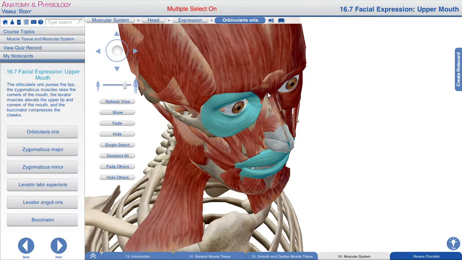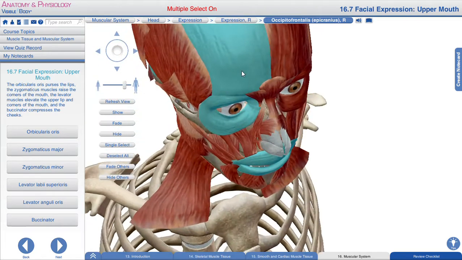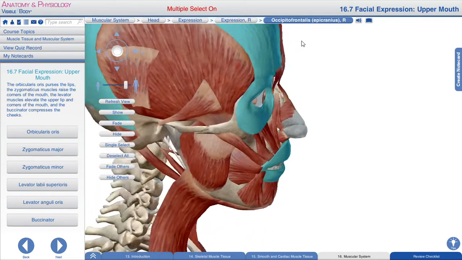Then we have occipitofrontalis. Occipitofrontalis has two heads, that is the anterior belly and the posterior belly. The anterior belly of occipitofrontalis is not attached to the bone.